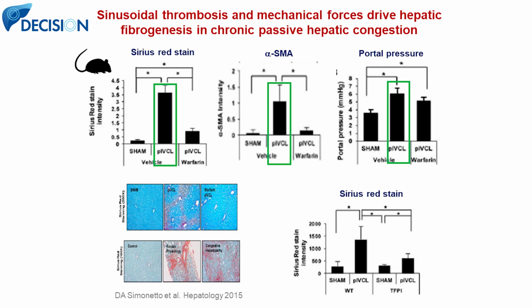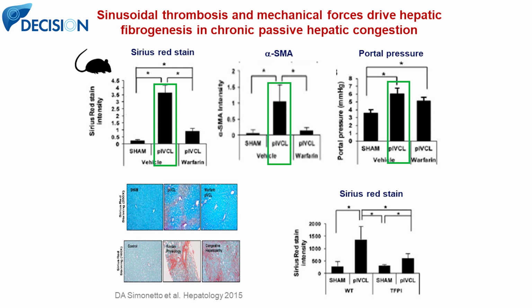Any other anticoagulant, as this one that is shown here in this very nice study, an experimental model of Fontan. This study was done by Vijay Shah at the Mayo Clinic, by Douglas Simonetto, some years ago, and from my point of view it makes a very good relationship. This is a model of partial inferior vena cava ligation. So there is an increase in systemic venous pressure. This leads to increased pressure in the hepatic sinusoids, which leads to thrombosis and passive congestion of the liver, of course. This leads to an increase in Sirius red stain, indicating an increased amount of fibrous tissue, activation of hepatic stellate cells, and an increase in portal pressure.